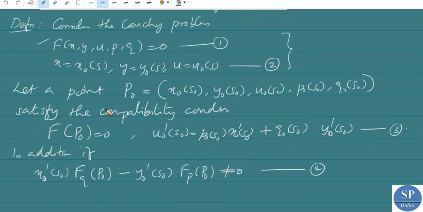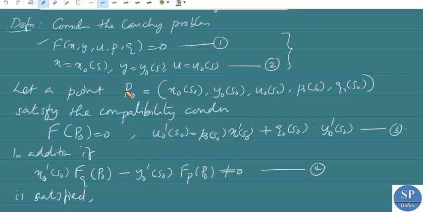In addition to the compatibility condition, if this is also satisfied, then we can say that the Cauchy problem 1 comma 2 satisfies the generalized transversality condition at the point P naught.